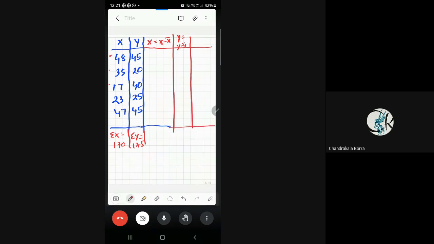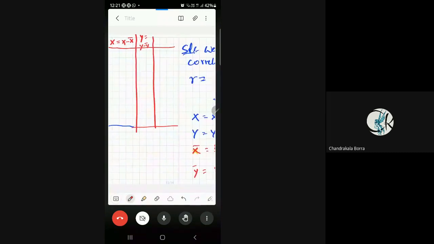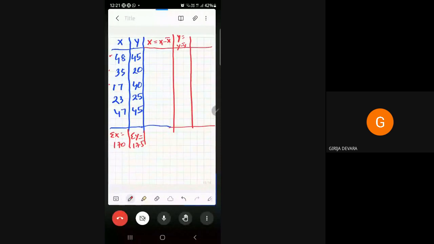Now x is equal to x minus x bar, meaning from all x values we need to subtract x bar. X bar is 34, so we subtract 34 from every x value.